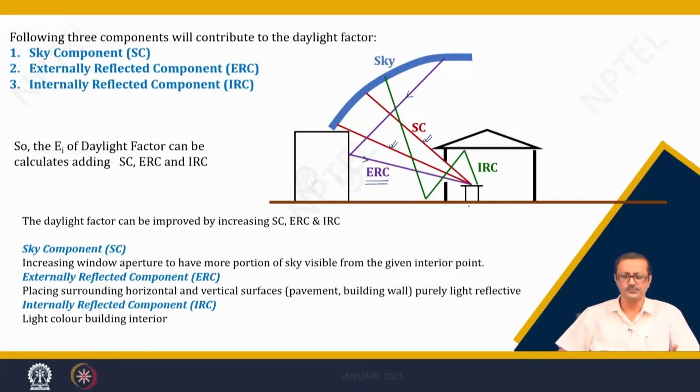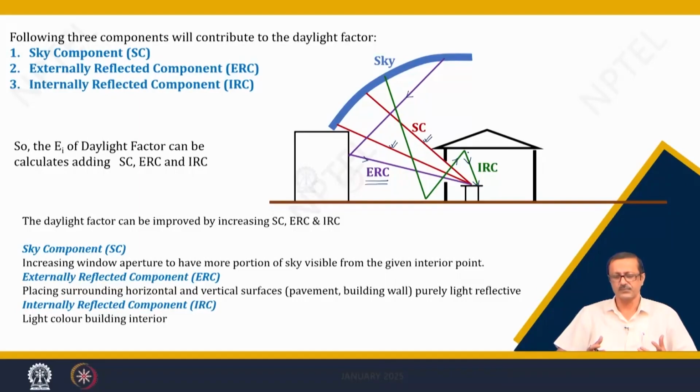The third one is the internally reflected component. The internally reflected component, the green one, the IRC, actually comes to the working plane by virtue of reflection from the interior ceiling or the interior walls.